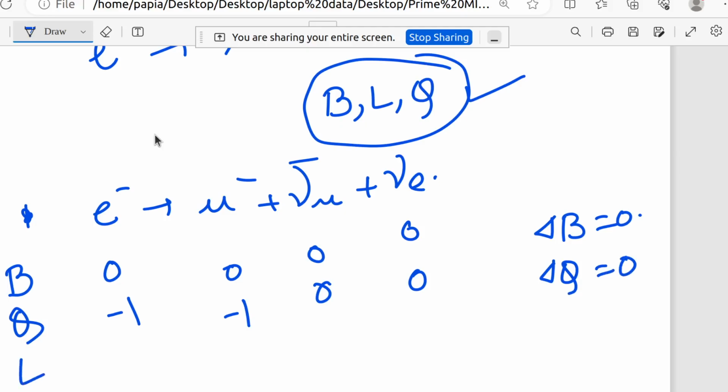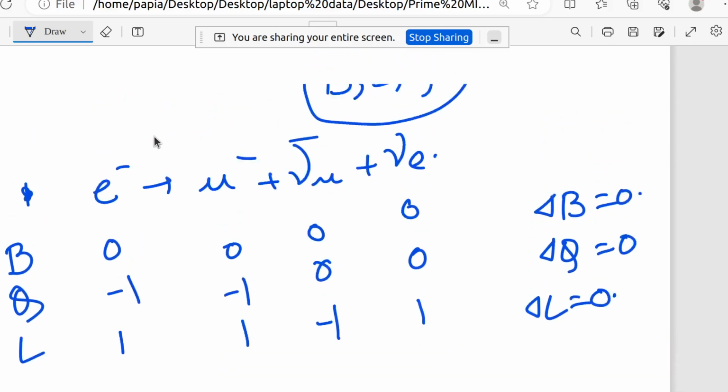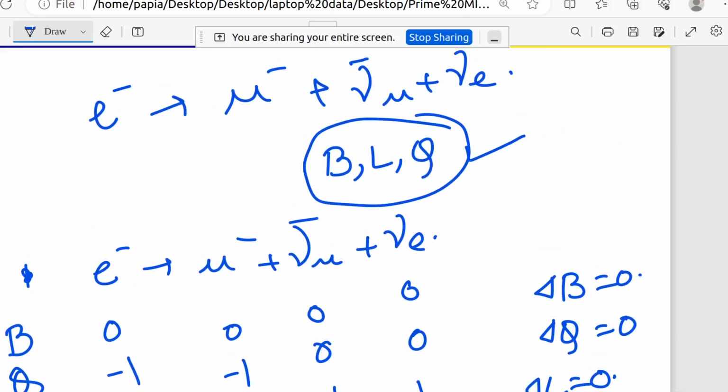Now coming to lepton number. You can see here e minus is a lepton, mu minus is also a lepton, nu mu bar is an antilepton, nu e is a lepton. So as a whole delta L is also 0. You can see here B, Q, L, all three are conserved.